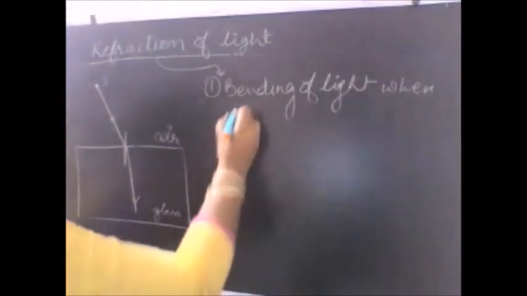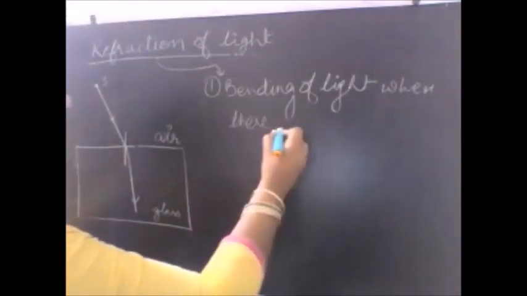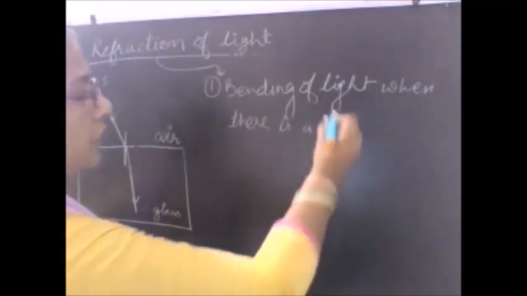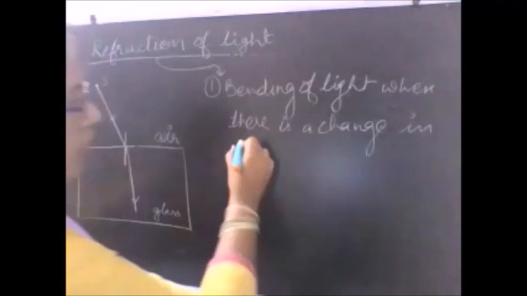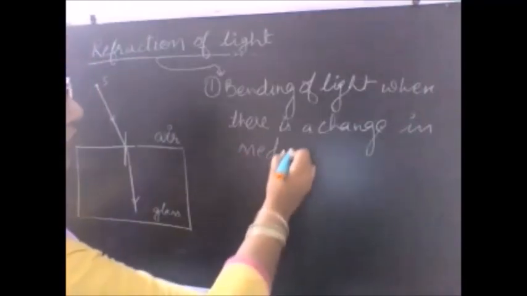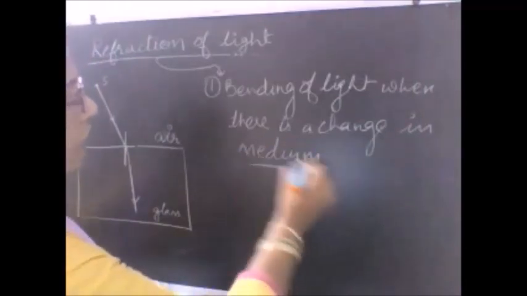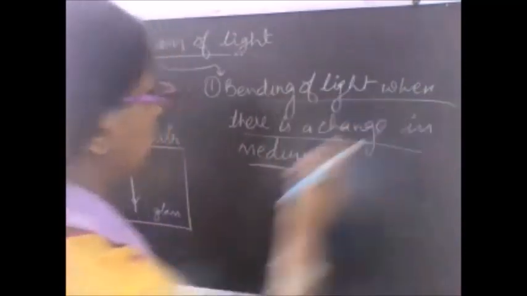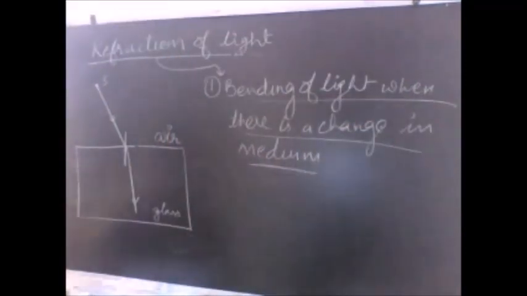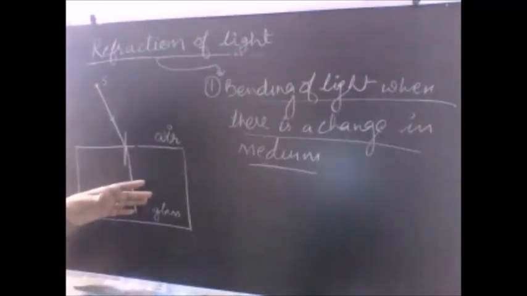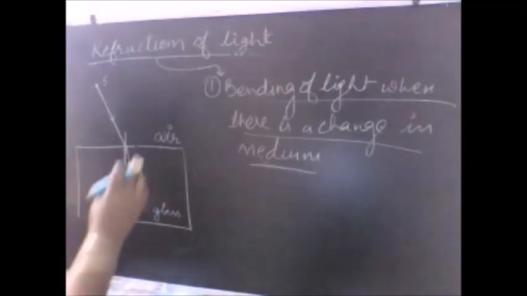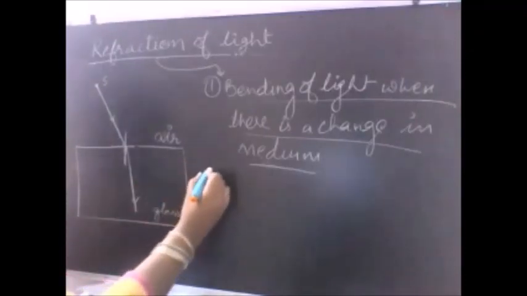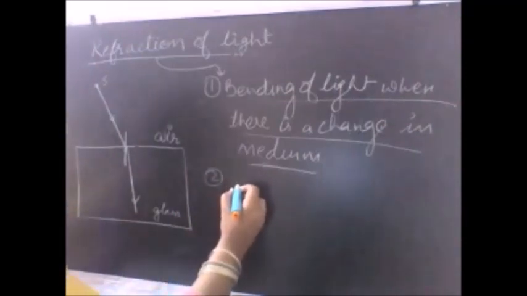when there is a change in the medium. When there is a change in the medium. Now the question arises that why, whenever there is a change in the medium, why does this light bend at all? Light bends because when the medium changes, there is a change in the speed of the light.